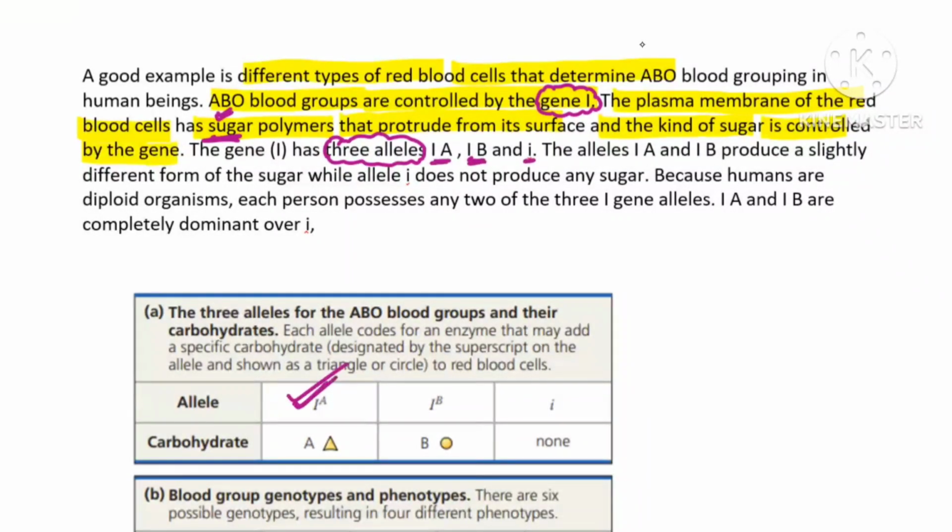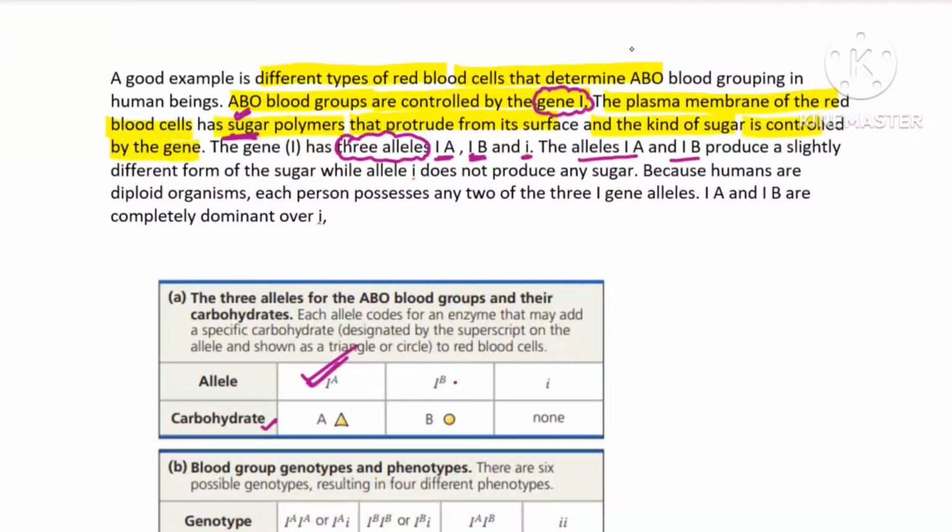Come down in the diagram. Allele IA will make carbohydrate A, IB will make B carbohydrate, and small i will not be able to make any carbohydrate. That is why in our 11th class they tell us there are two naturally occurring antigens on the surface. Alleles are three, but antigens are only two. IA and IB produce slightly different forms of sugar. Allele small i does not produce any sugar.